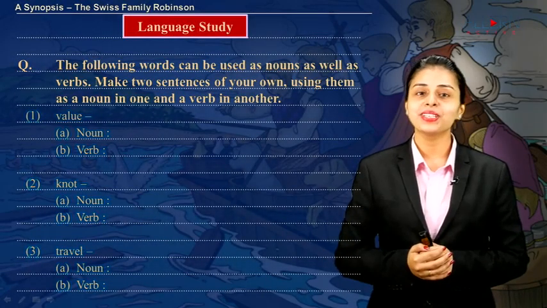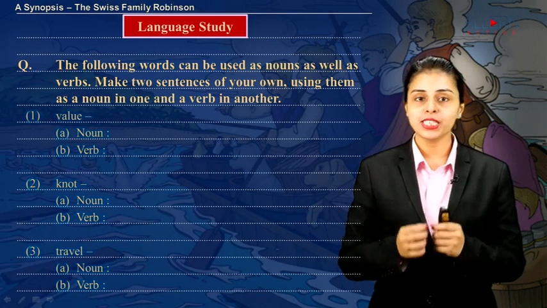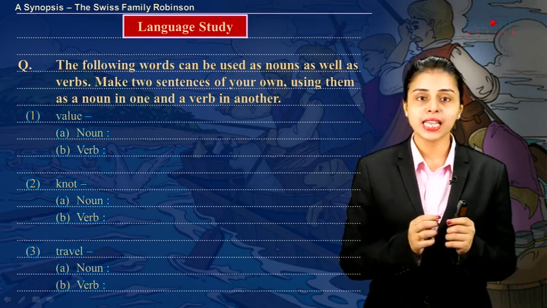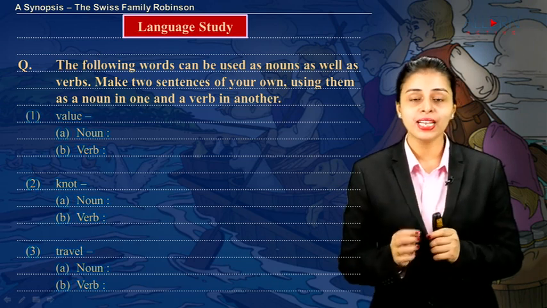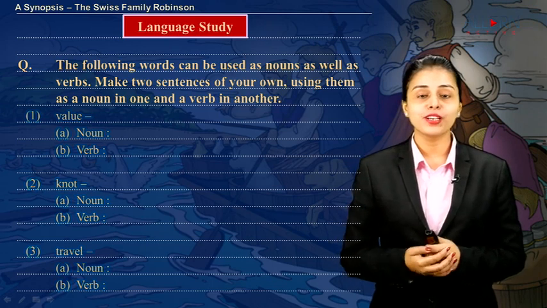Now let us continue with language study. Now in this particular topic, we have to use the words that are given as a noun in a separate sentence, and then in another sentence we have to use the same word as a verb, as an action. Now the first one given over here is value.